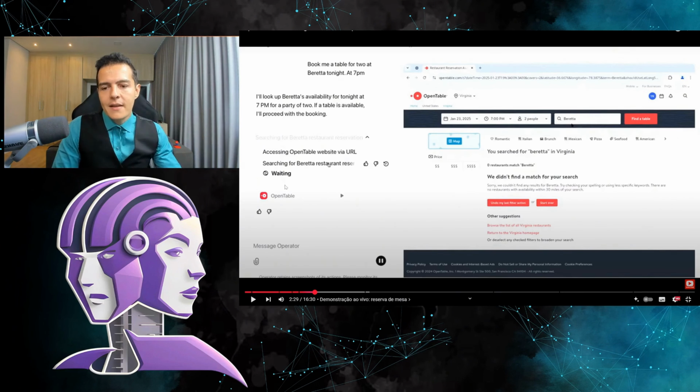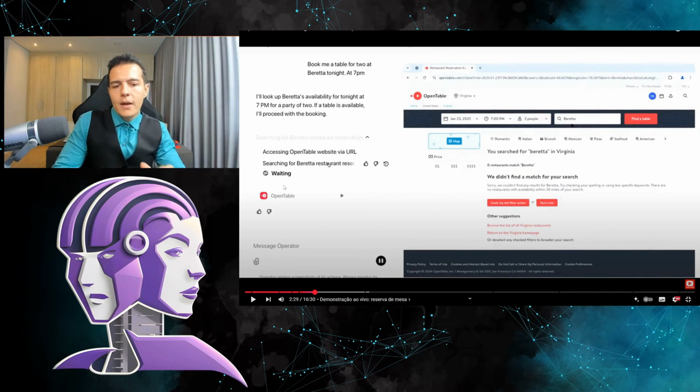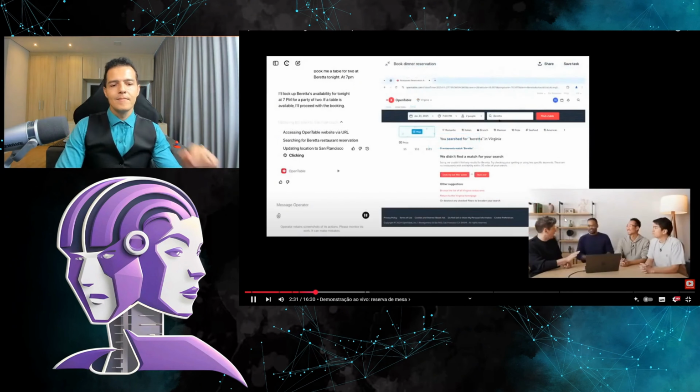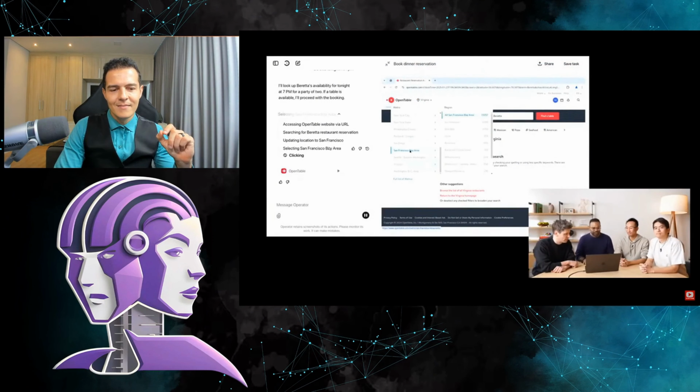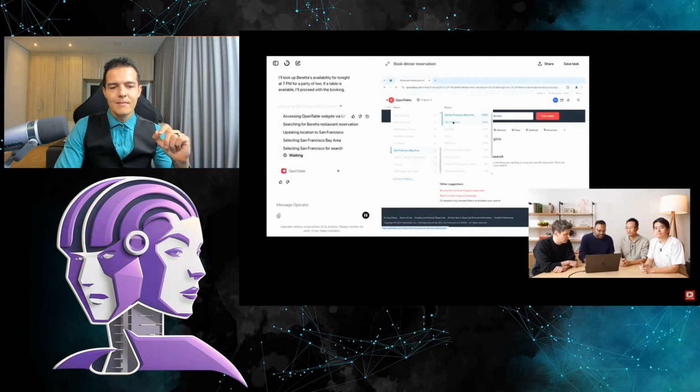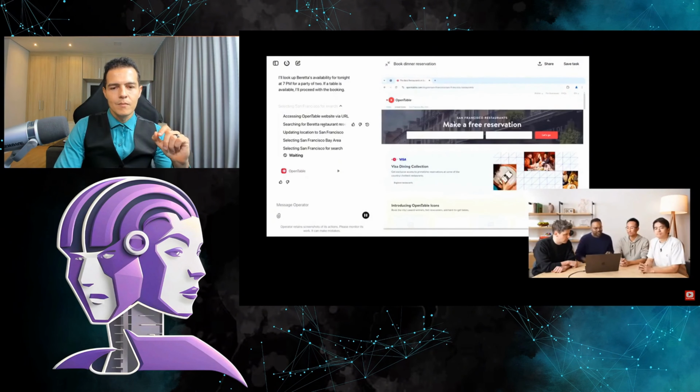And here, on the left side, are the commands you can use. Take control, ask it something, right? You can say things like, hey, hold on a second. I like that other mouse over there, and so on. You interact with your agent. I'm typing these things. That's just clicking. It started this session of the browser. It knew where the open site is, which is opentable.com. As you can see here, it also summarizes the chain of thought, which is to go to the URL and search for Beretta.